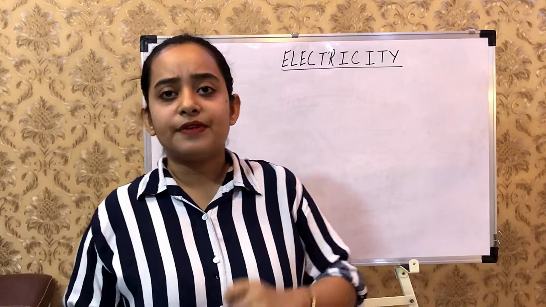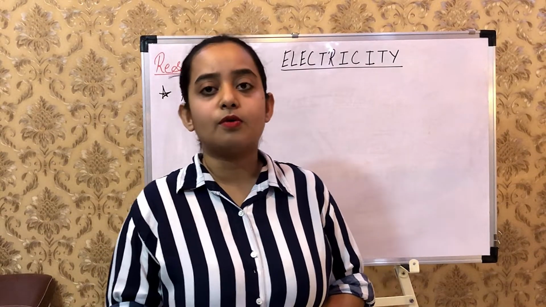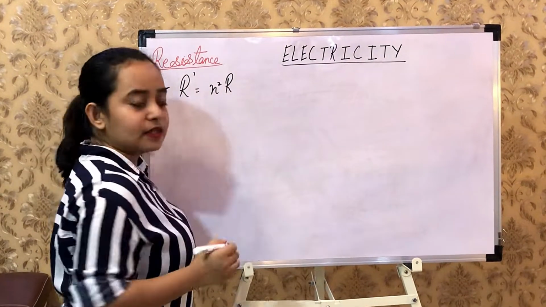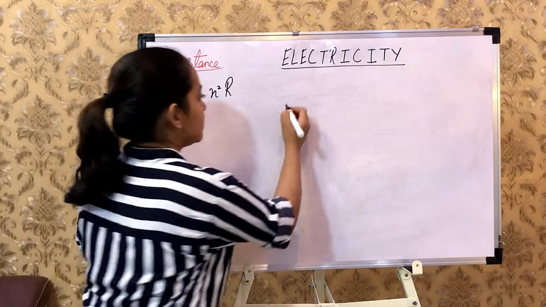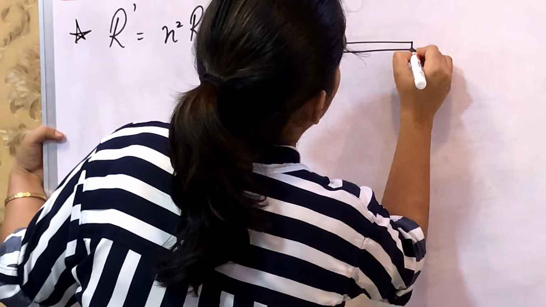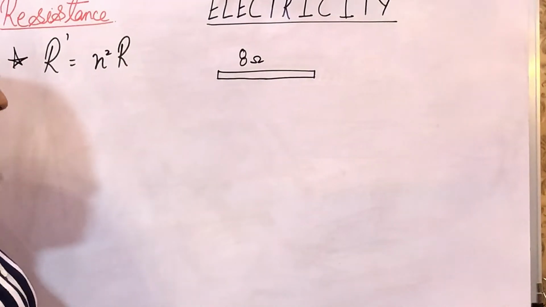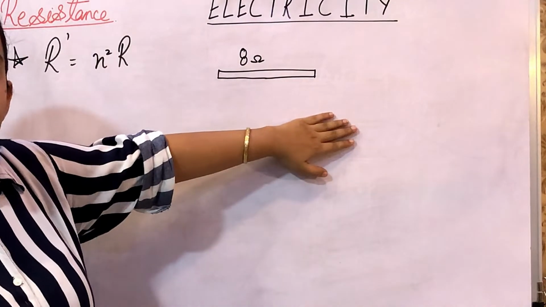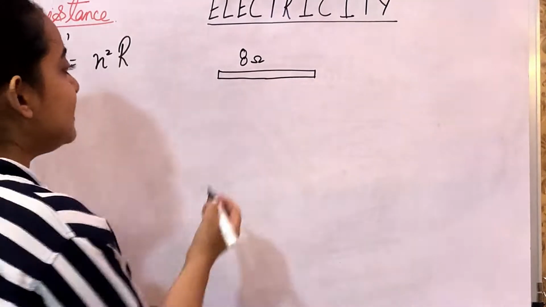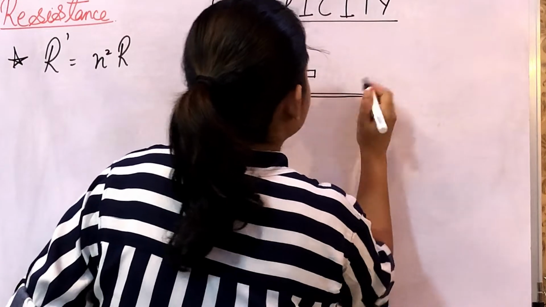Okay, so a very general kind of numerical that is often asked for MCQ or as a part of a 3 mark question goes somewhat like this, that you are having a wire of 8 ohm resistance. This is a wire. I believe in sketching almost all the numericals that I solve, so I hope even you practice that. I am having a wire of 8 ohm resistance. This wire is getting stretched 2 times. The length is stretched to 2 times. Mind my words, the length is getting stretched to 2 times.